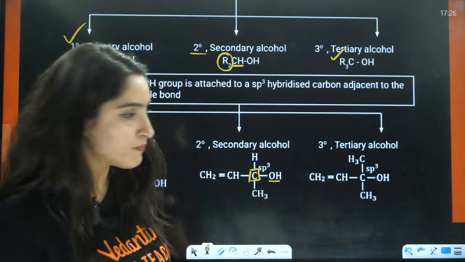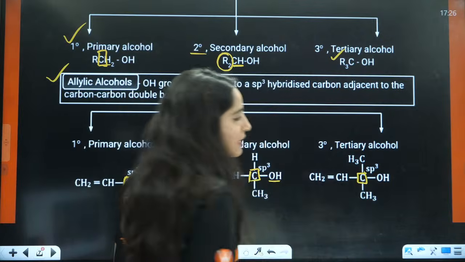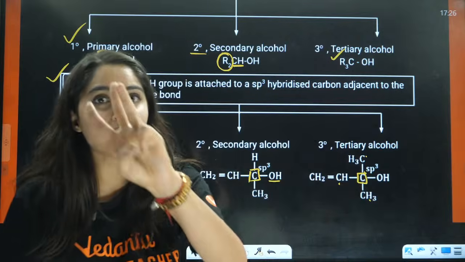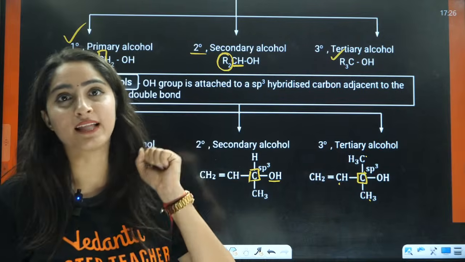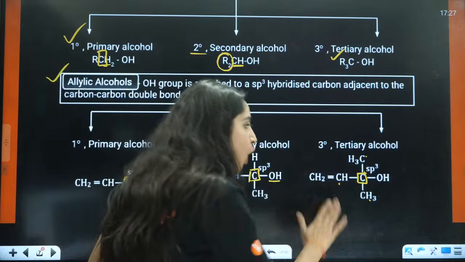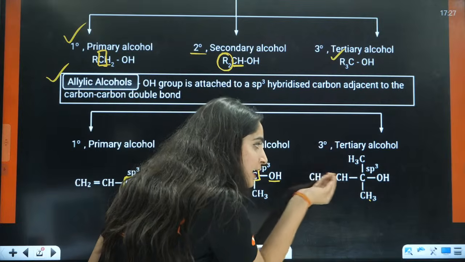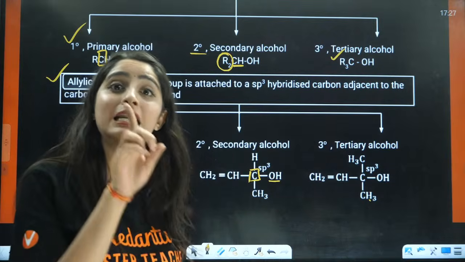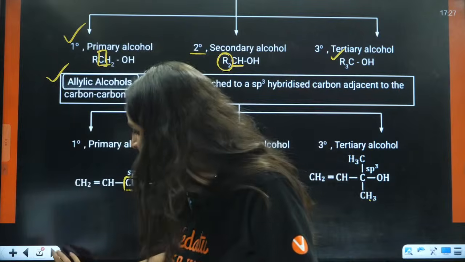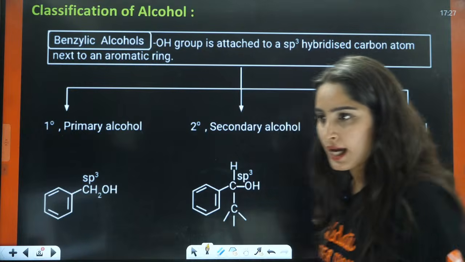What about this one? In this case, this is your OH and here the carbon is connected, which is further connected to 3 carbons. So it is 3 degree. That means it is tertiary alcohol. Why it is allylic? Because this OH is connected to this carbon which is further connected to a double bond. That is why it is allylic in nature, right? Yes, allylic. Very good.